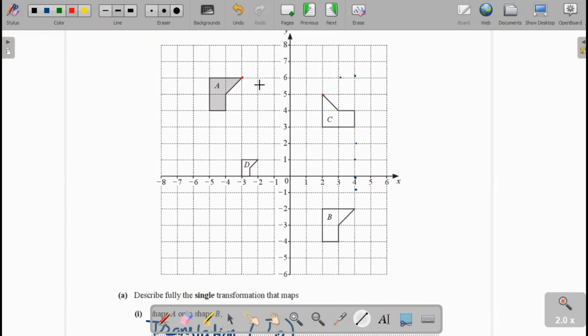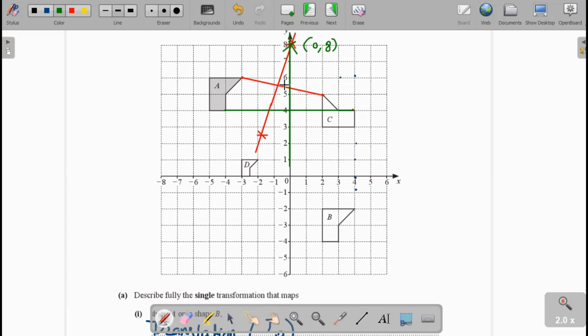Now we take the perpendicular bisector of this line, and this will be the perpendicular bisector. Both these perpendicular bisectors meet at this position, and this point is 0, 8. Now we write it with the name 0, 8. 0, 8 is the center of rotation.